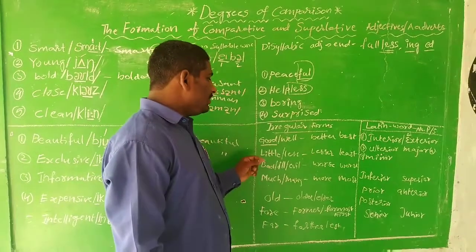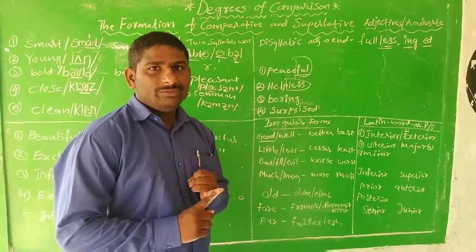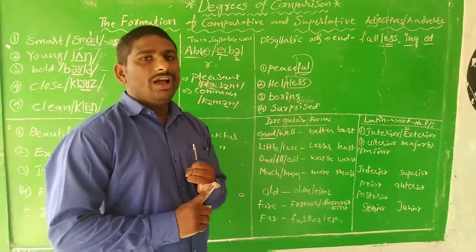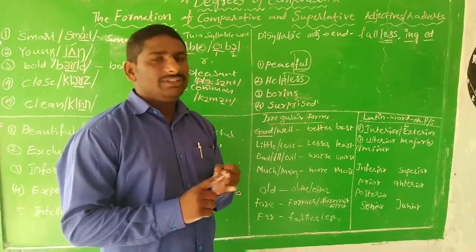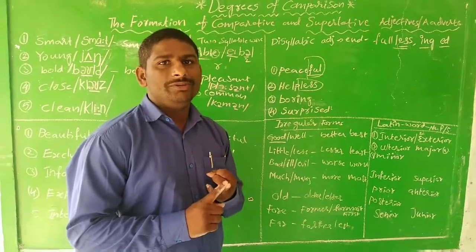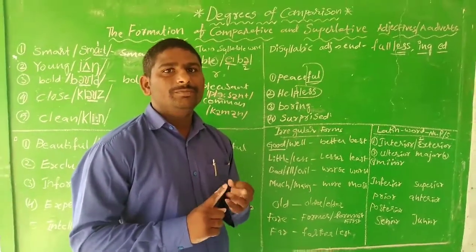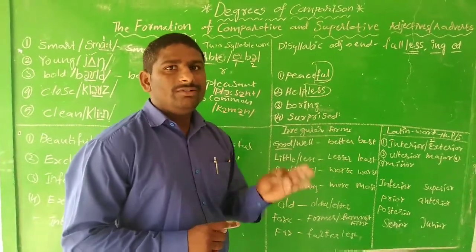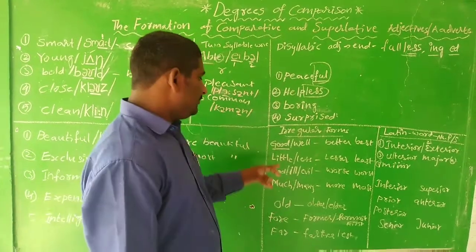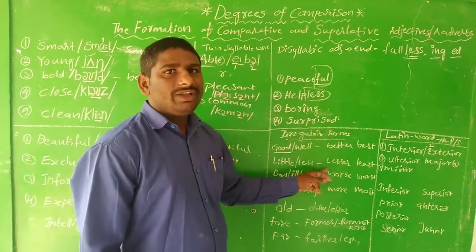For example, the word good is an adjective. It can be expressed in positive form, and this is the root form. Now, if you would like to say that in comparative form, that will be better, and in superlative degree, that will be best. So, good, better, best; well, better, best. And if you take another word, little: little, lesser, and least.